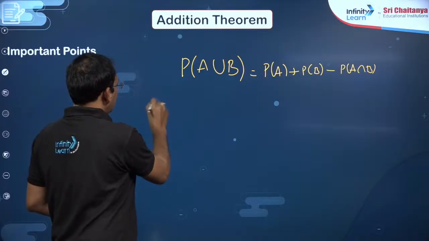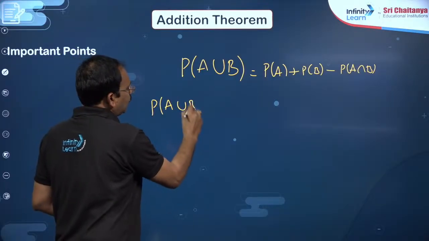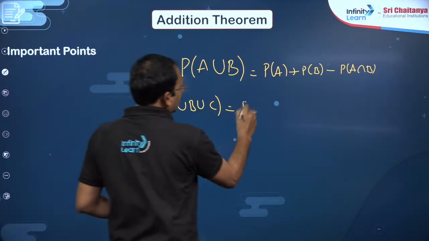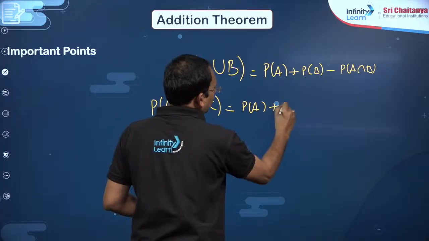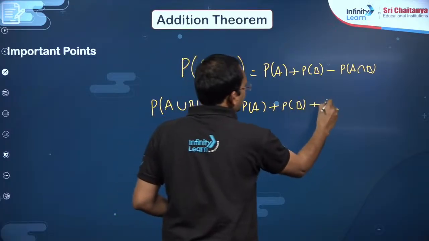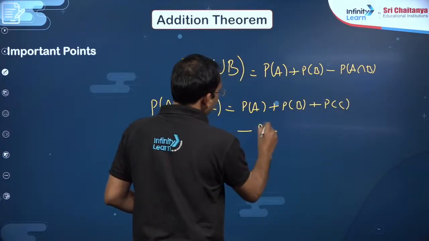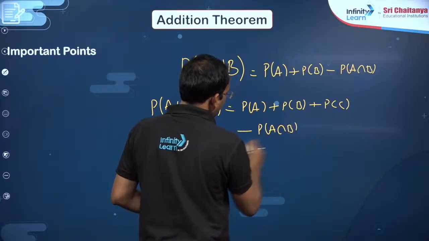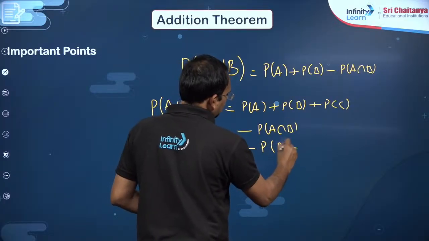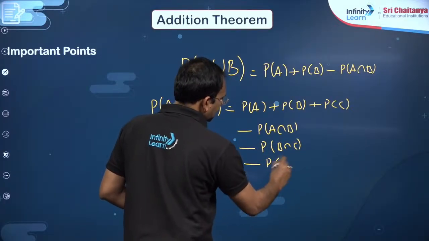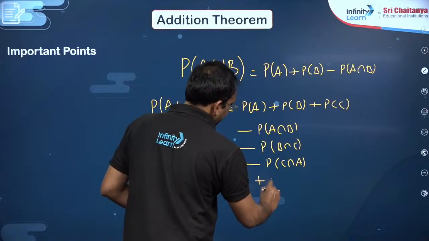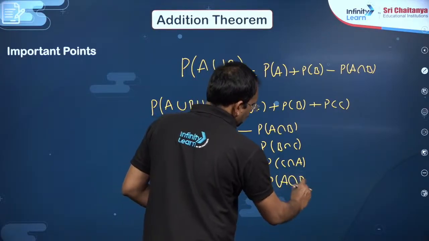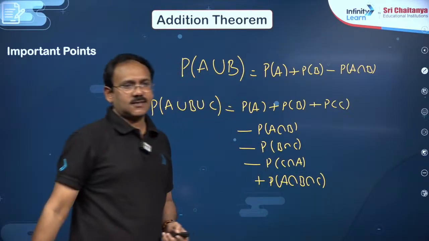And similarly, P of A union B union C will become P of A plus P of B plus P of C minus P of A intersection B minus P of B intersection C minus P of C intersection A plus P of A intersection B intersection C, my dear friends.